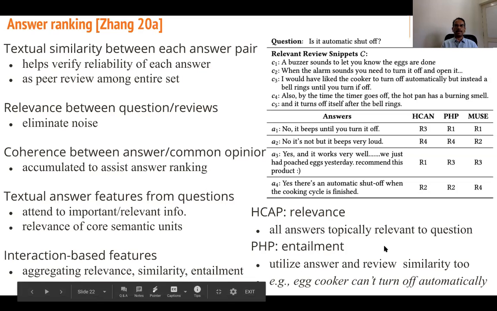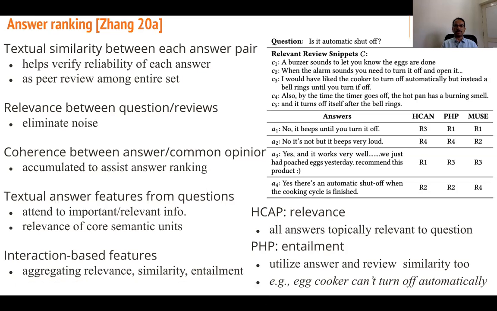So for answer ranking, textual similarity between each answer pair helps verify the reliability of each answer as peer review among the entire set. Right? Relevance between questions and reviews eliminates noise. So like, is it automatic shut off? A buzzer sounds to let you know the eggs are done. No, it beeps until you turn it off. So then the different ranking through different mechanisms is shown in the table. We'll talk about it on the right-hand side.